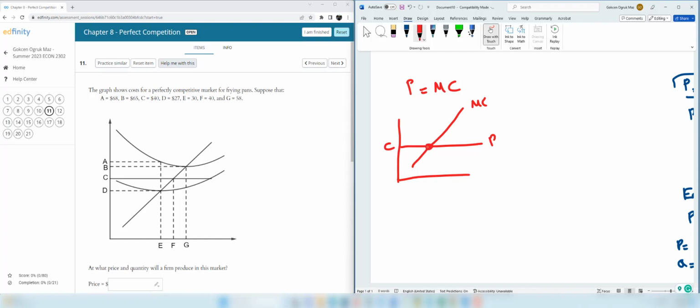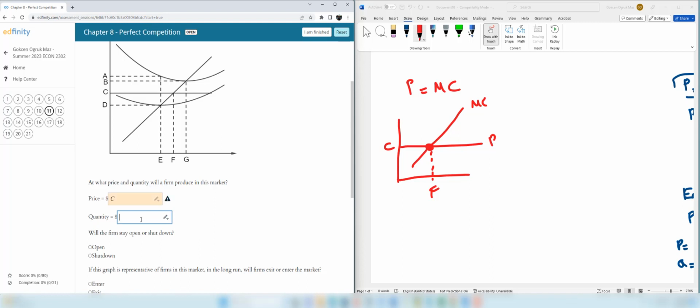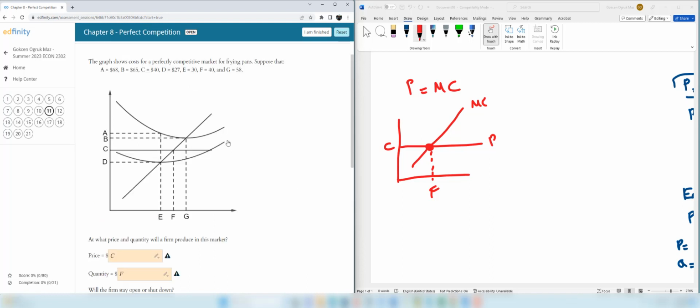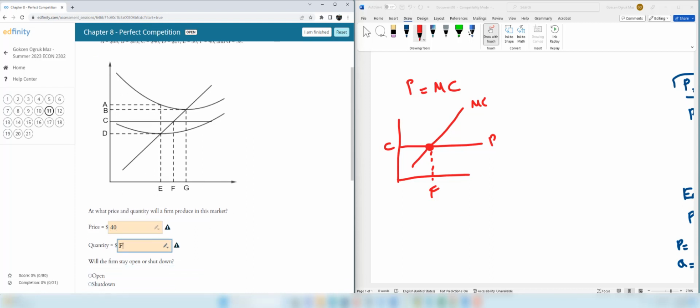The intersection of these two represents the profit maximizing quantity. In this case, it is F. And at what price and quantity does this firm produce in this market? Price is going to be C dollars and the quantity will be F units. So C represents 40, so you're going to type 40 here, and F represents 40.